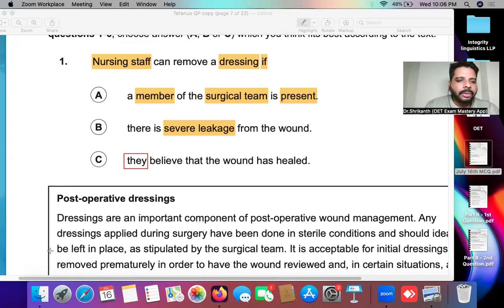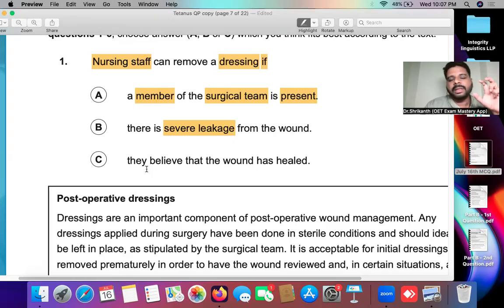So in the OET, again, they'll try to trick you. Instead of writing the staff believe, the nurses believe, they will try to say they. Here luckily they have mentioned only the nursing staff. Sometimes there will be another party involved, and in those cases, you have to clearly identify. So here the nurses believe, and what do the nurses believe? That the wound has healed. So situation number three, then the nursing staff can remove the dressing.